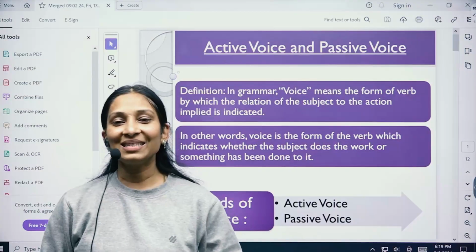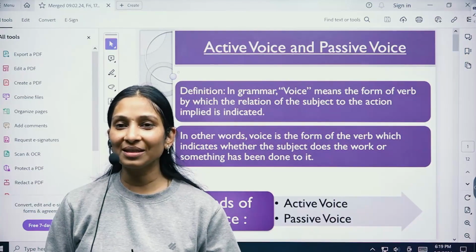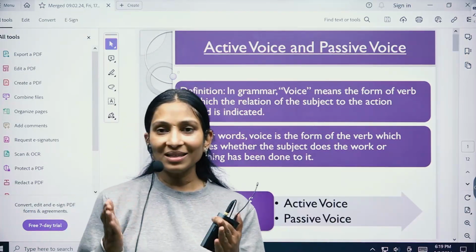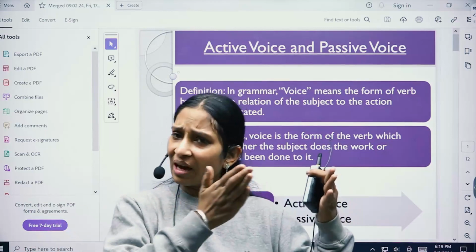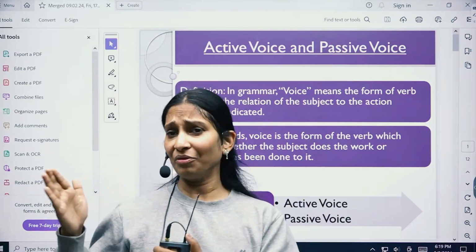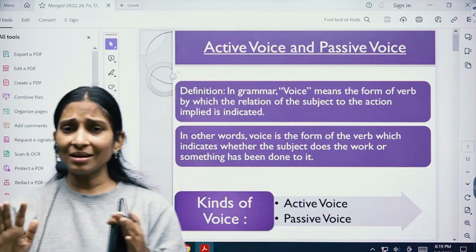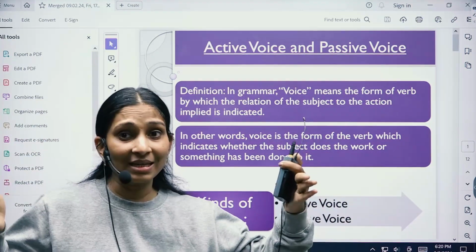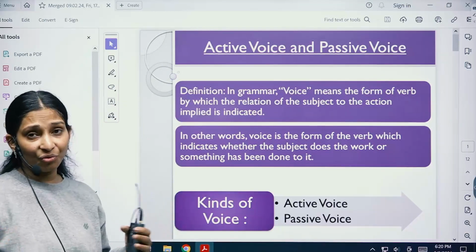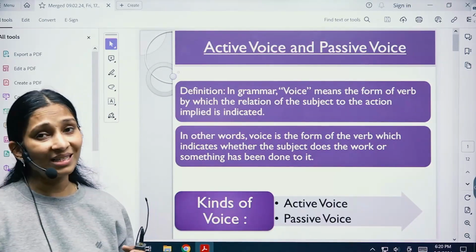Hello students, let us start with the second topic of your course, that is voice. Okay, now what is voice, children? Voice is a normal English sentence, right? Where we have subject, verb, and then object, right? So basically voice is the normal sentence, right? Now we have two kinds of voice. One is active voice and one is passive voice.